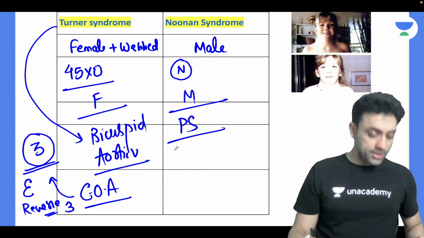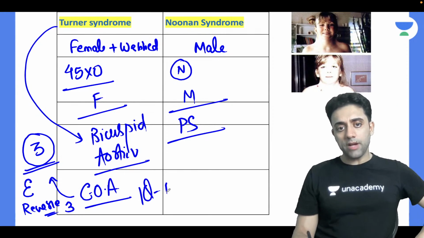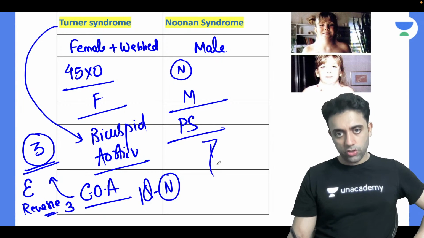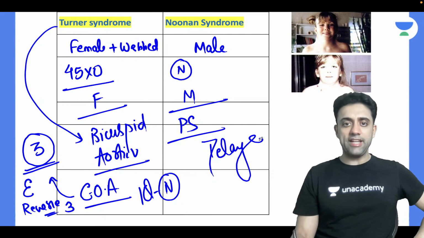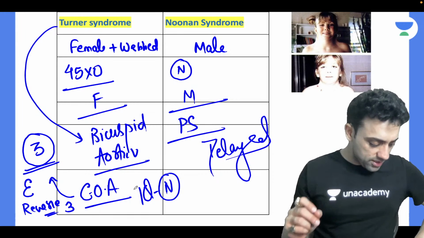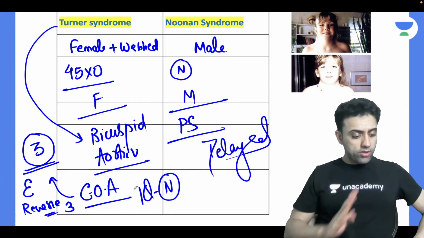Yes, very good. Kisne bola ye? Shubhangi, very good. Turner syndrome IQ will be normal, whereas Noonan syndrome IQ will be delayed. Very good. Any other point? I'll give you 5 more seconds. Bahut accha answer kar rahe ho.